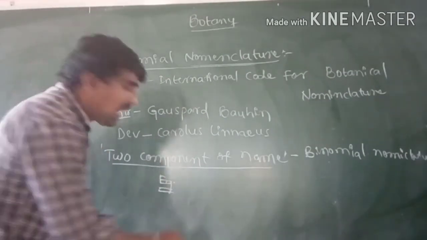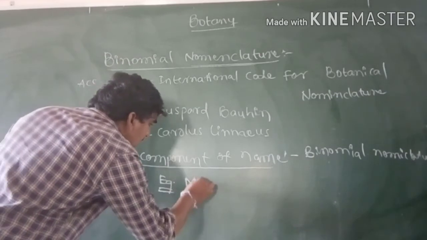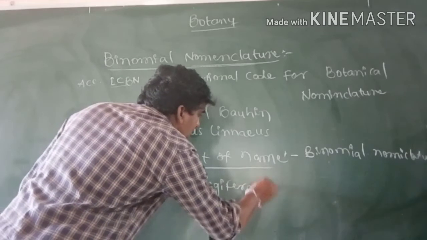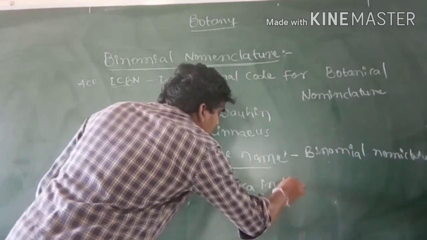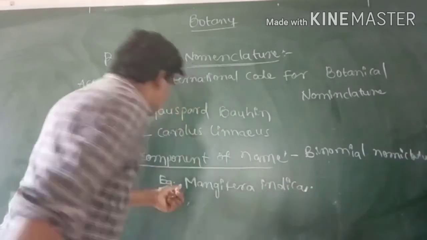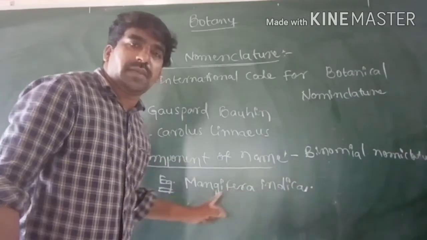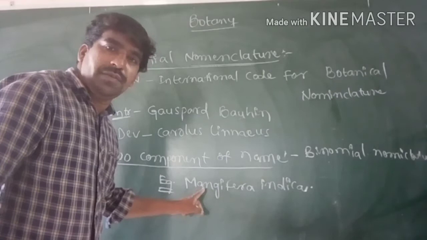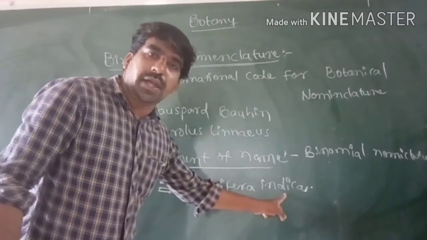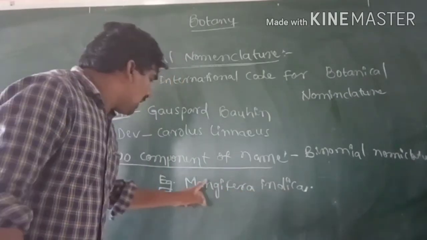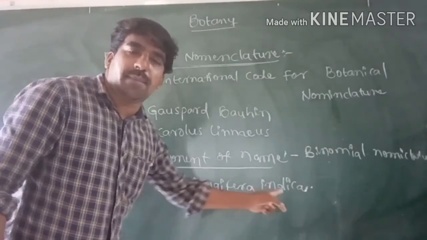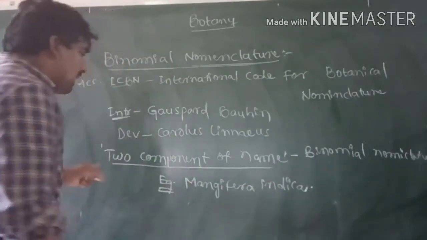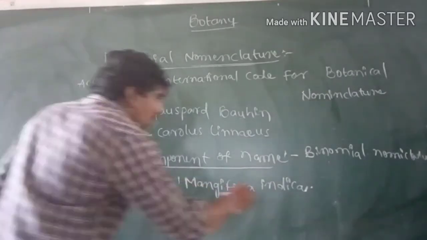The scientific name of the mango is Mangifera indica. These are the two components of the name. Mangifera indicates the genus, indica indicates the species. These are two components of the scientific name. This is mango.